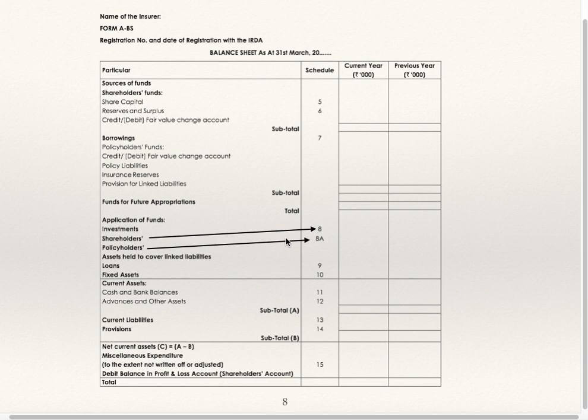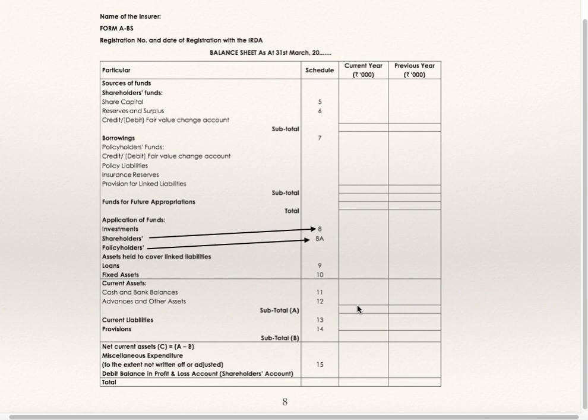Then application of fund, investment is schedule number 8, shareholders and policyholders. Shareholders is schedule number 8, policyholders is 8A. If money received from shareholders is invested, then it is investment shareholders. If money received from policyholders is invested, then it is investment policyholders. Schedule number 9 is loans. Schedule number 10 is fixed assets. You are supposed to write the amounts in the outer column. Current assets, in that you are having two schedules, 11 and 12. Schedule number 11 is cash and bank. Schedule number 12 is advances and other assets.